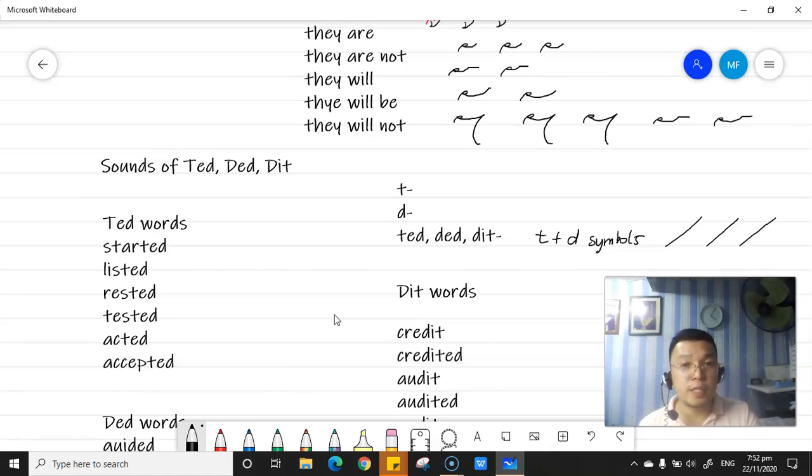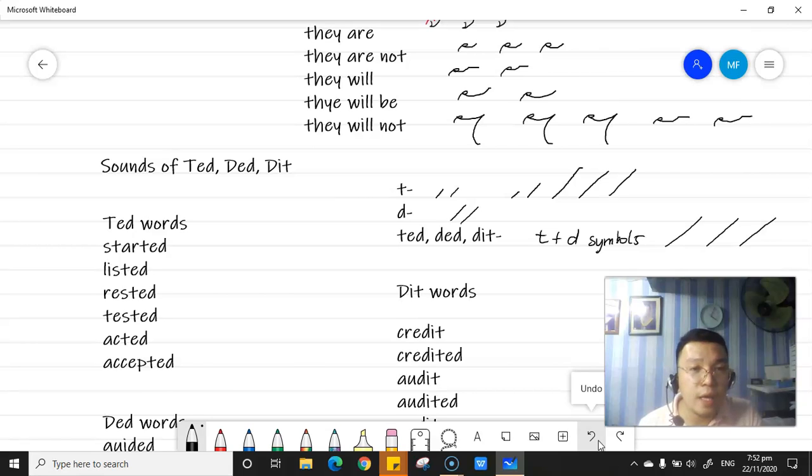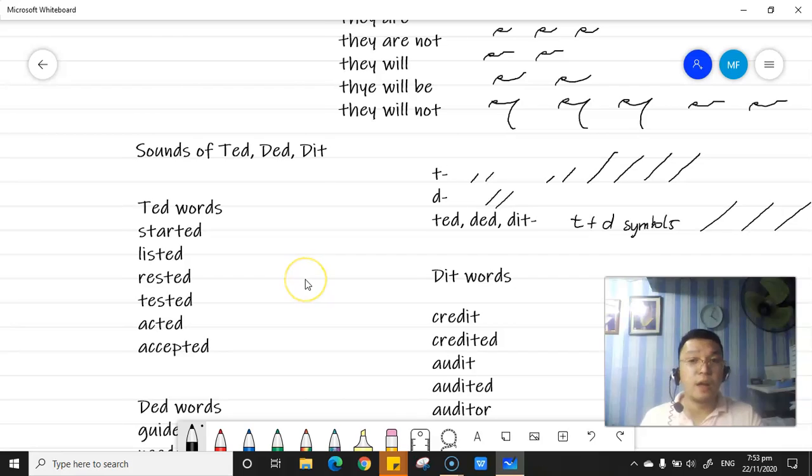So, in comparison with the T symbol, we have the short forward slanting line, and then the symbol is 3/4, diba? T, D. Habaan nyo siya, ha? It should be going over sa line of writing.